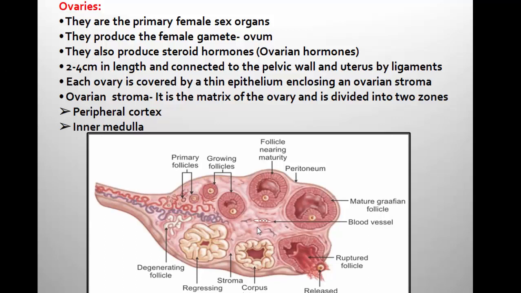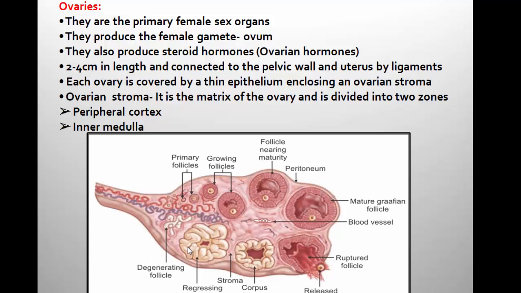Here in the diagram, it is the transverse section through the ovary, and here you can see the different structures present in the ovary. The ovary is covered by epithelium and it encloses the ovarian stroma, which is the matrix of the ovary, and it is divided into two zones as peripheral cortex and inner medulla.